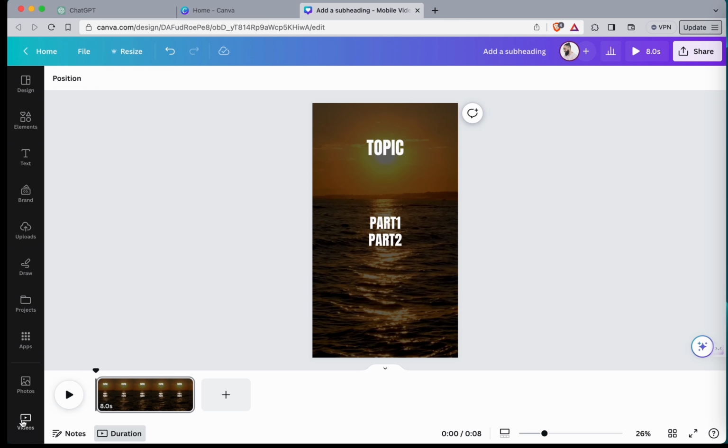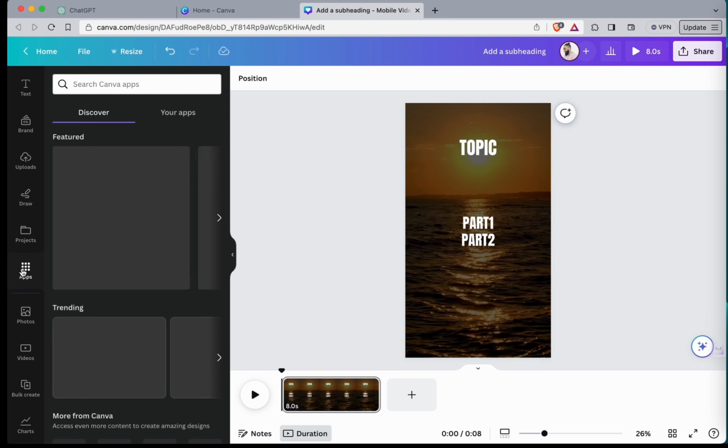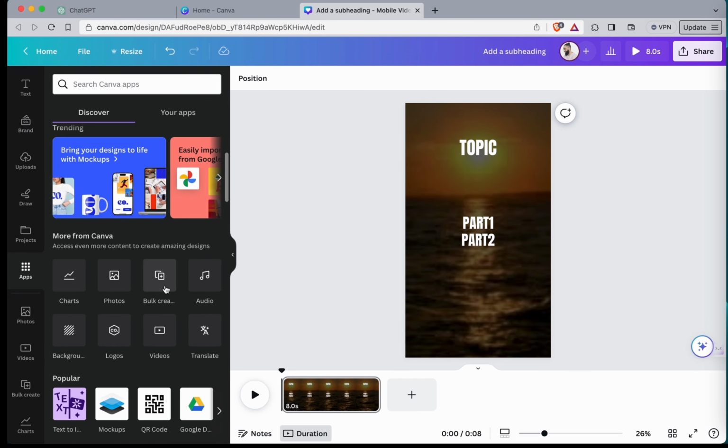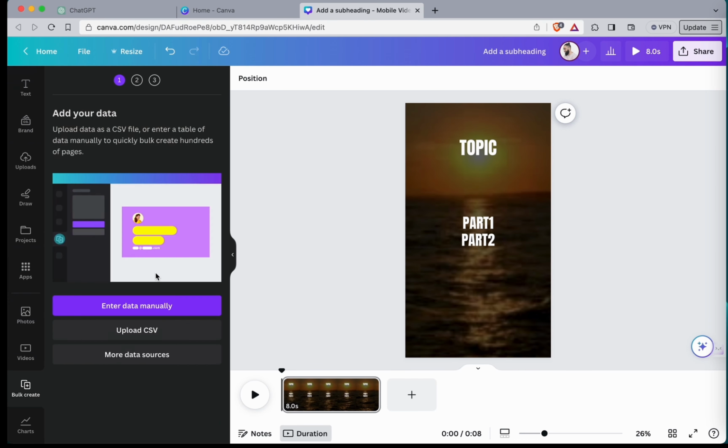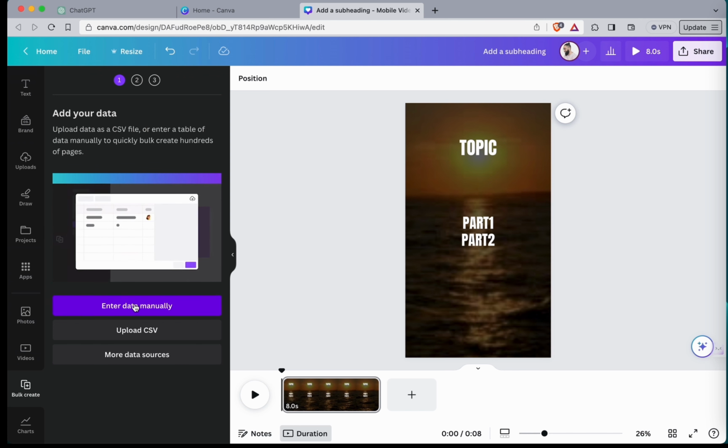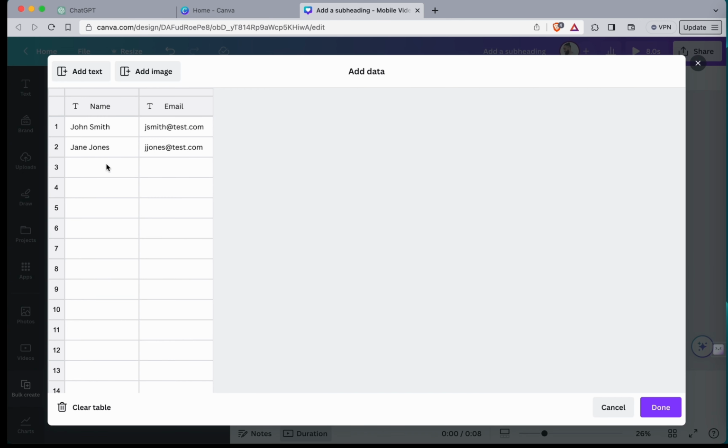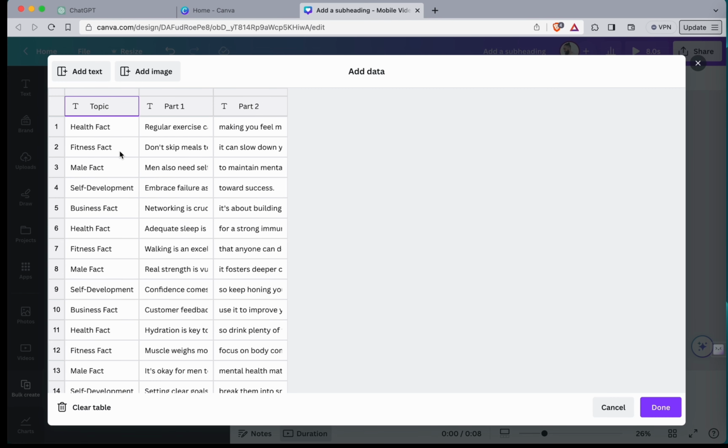Now, this is where the magic is. What you want to do is click here where it says apps, right? And you want to go to bulk create. Click bulk create, enter manually. Now from here, you want to paste what you already had from ChatGPT. All right, it's important that you do it on topic. Now it gives you the rows.